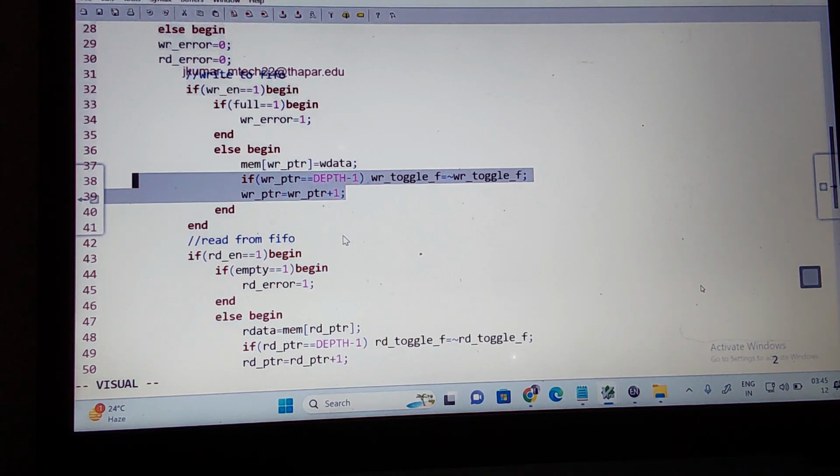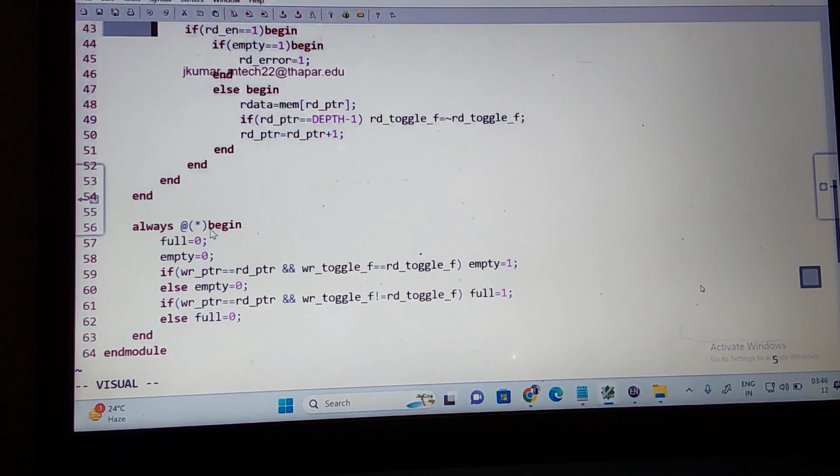That logic you can implement using the sequential part or using the combinational part. So I go to the combinational part, easy to design. I want to check when it is full and when it is empty based upon the flags. So I can use always at the rate star. Initially I'm going to make full equal to 0 and empty equal to 0. Now I'm checking: if write pointer is equal to read pointer, I'm using the logical AND operator.